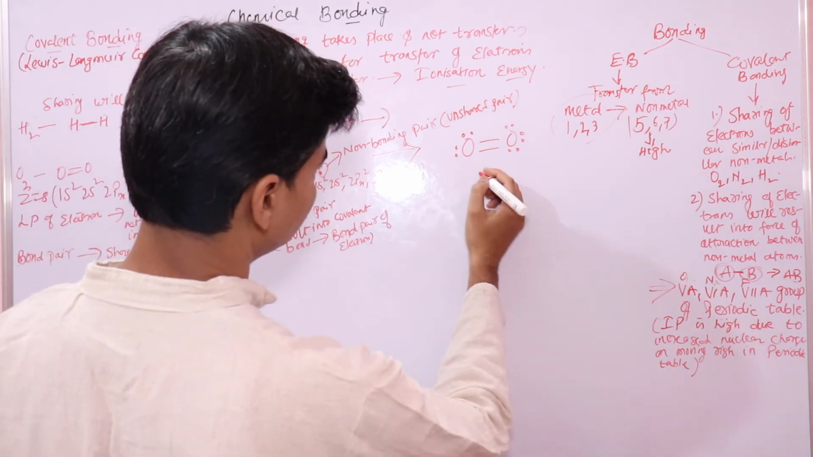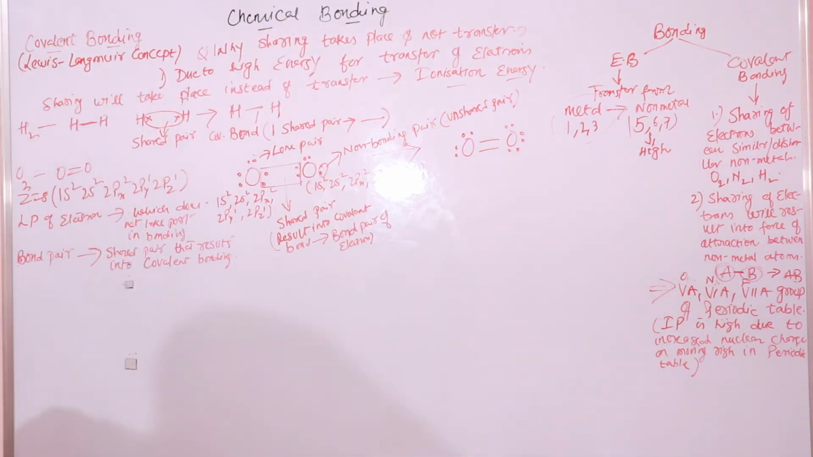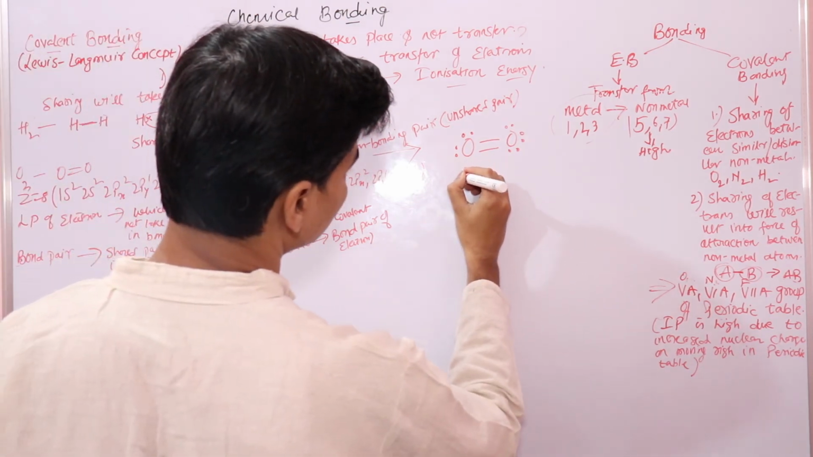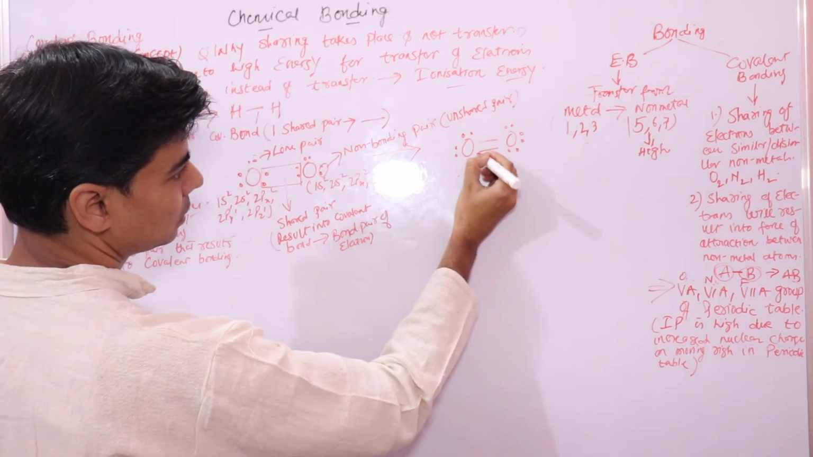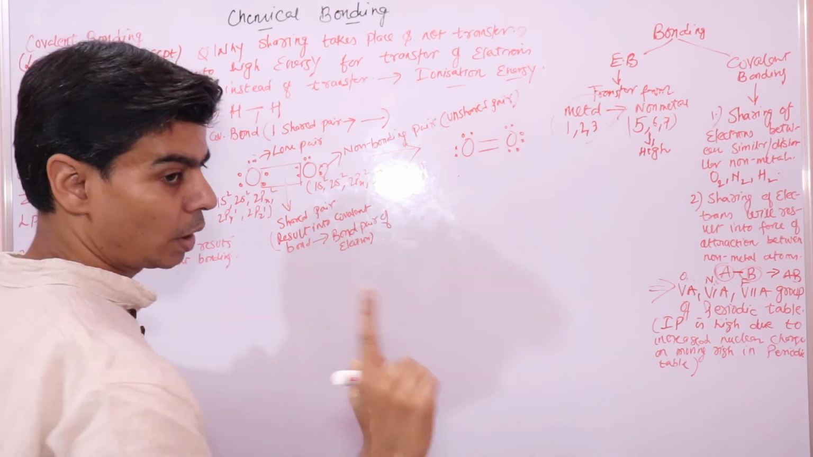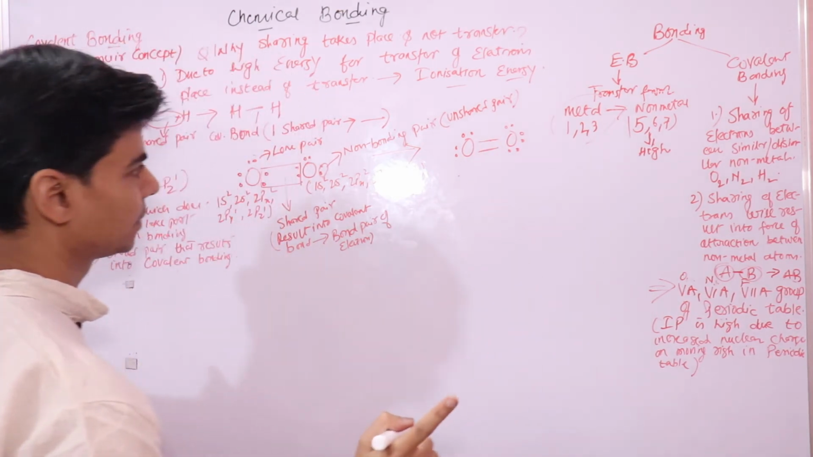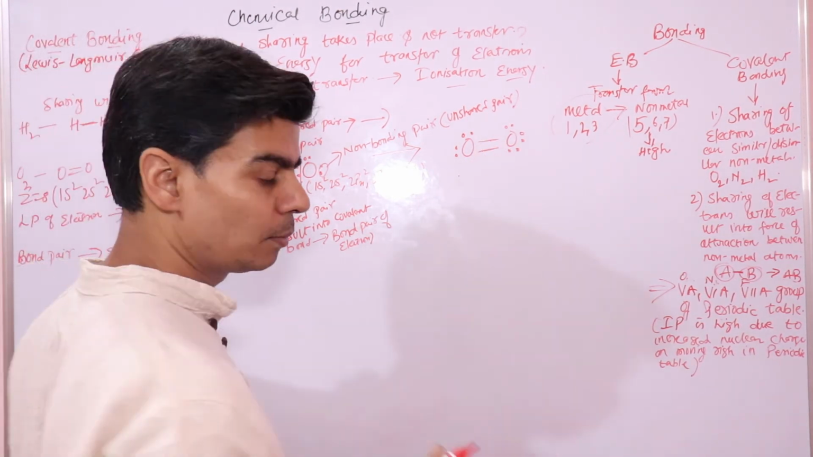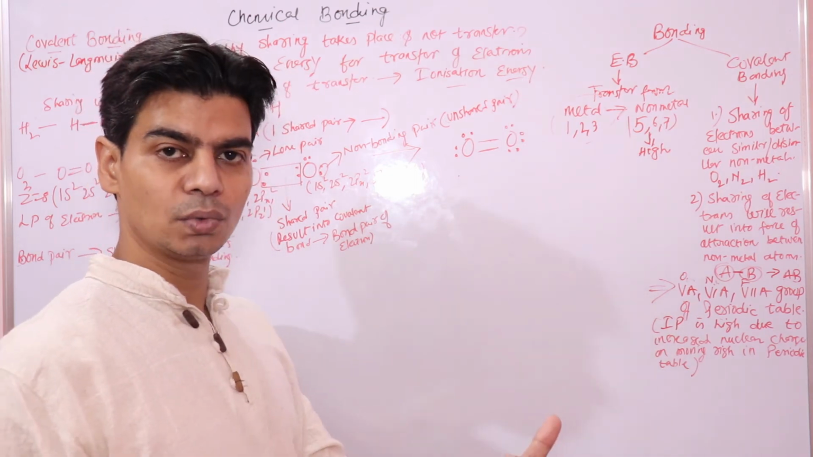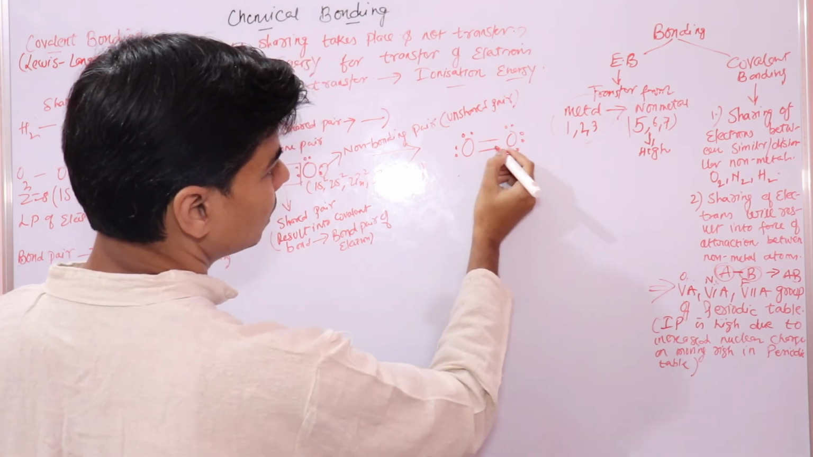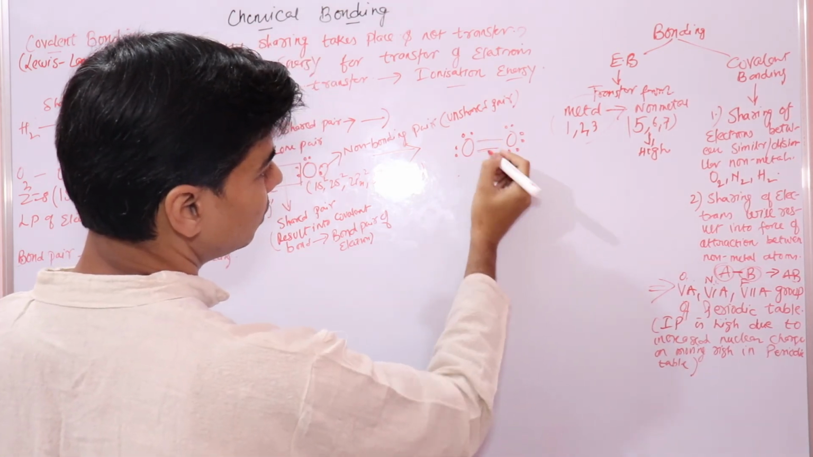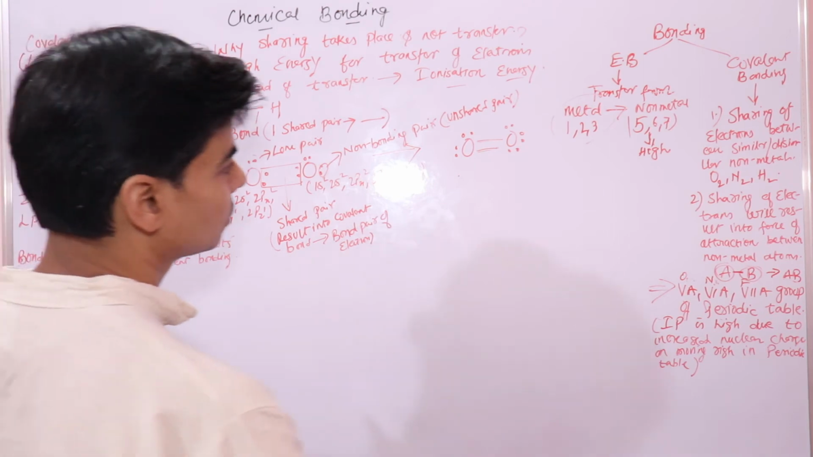Nitrogen, let's quickly draw for nitrogen. It's now clear that this one line will represent one bond pair or one shared pair, a single bond. So single bond, wherever you see, it means it has two electrons, which is a shared pair of electrons. So two lines means two shared pair of electrons.